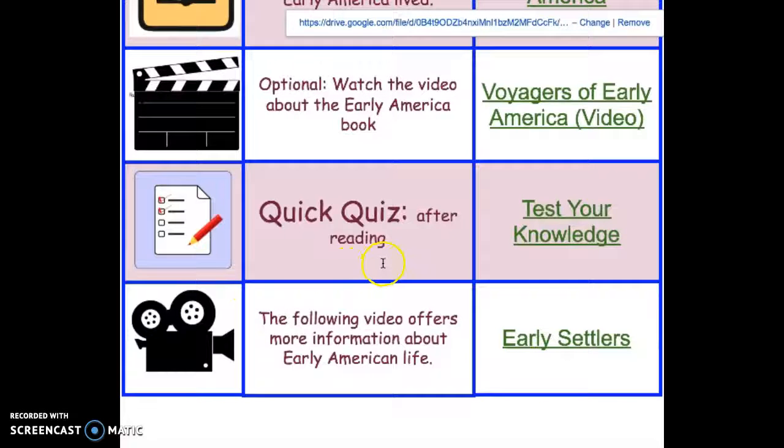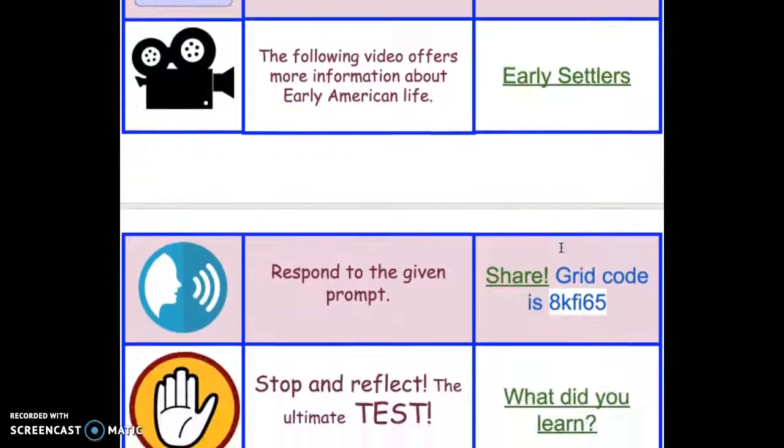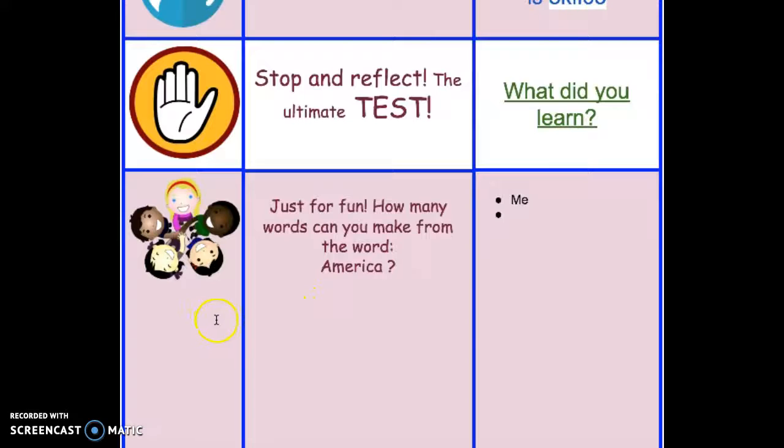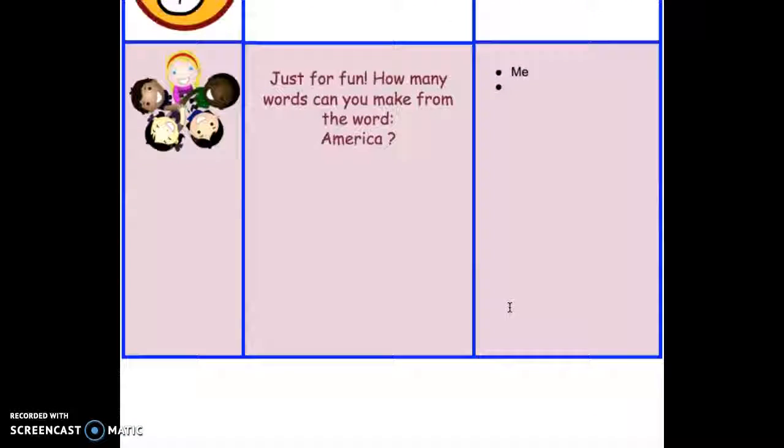After this, you can come down to take a quick quiz and test your knowledge. You'll then continue scrolling until you've gone all the way through, and the very last thing is just for fun. How many words can you make from the word America? Once you've gotten to this point, you know you've reached the end of the activity.